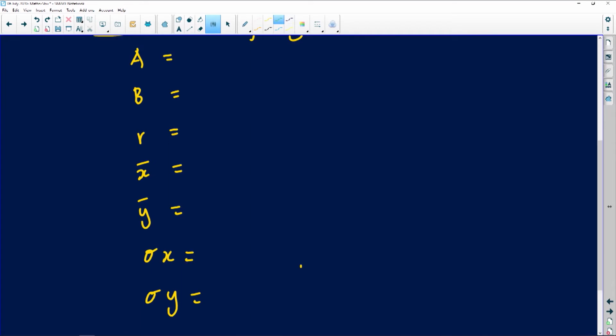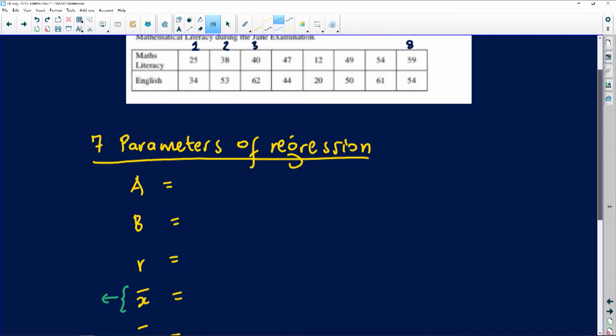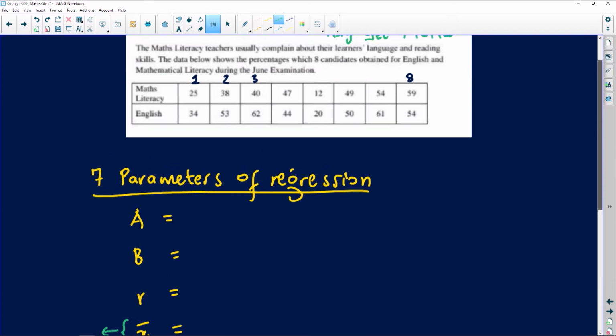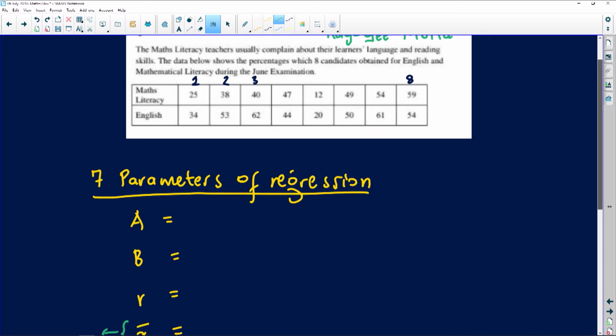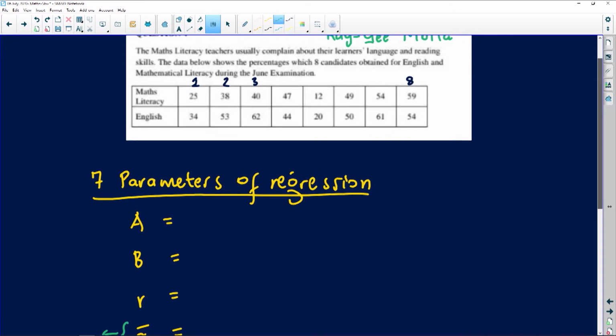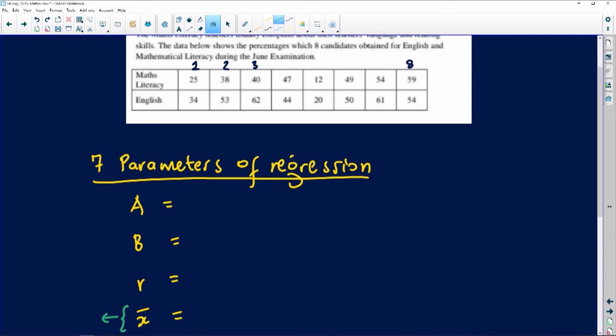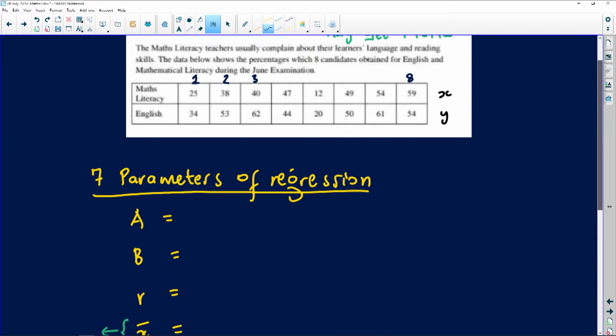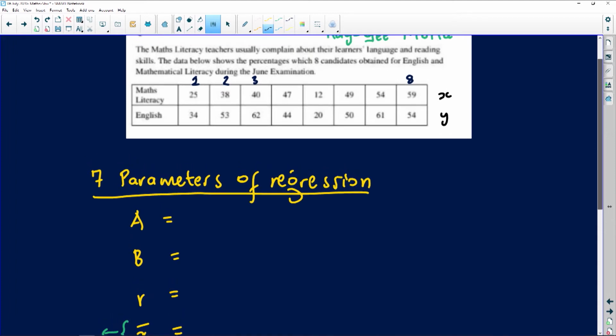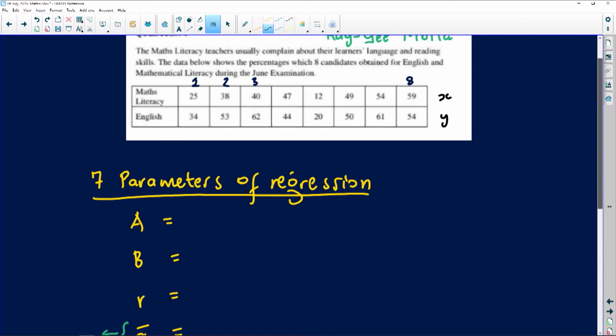So remember, when I'm talking X in this case, I'm talking about the first thing that I have got on my table here, right? I've got math literacy, and I also have English. So normally, we want to see if English and mathematics during the junior exam, this is basically what you want to see. We want to see if there is any relationship between what is going on here. So the first set of numbers that we've got there would normally be what we put on the x-axis, and this would be what we put on the y-axis, right? So we want to see if there's a relationship between math literacy marks as well as the marks that you have for what we call the English marks there, right?